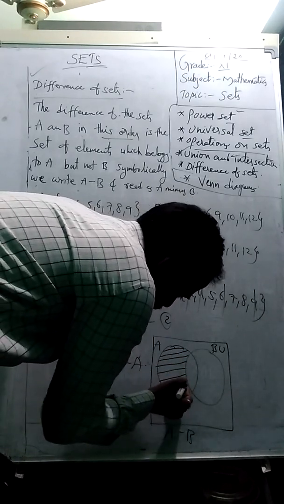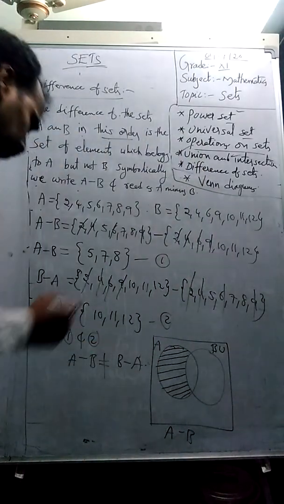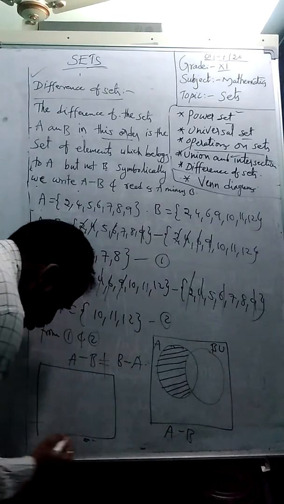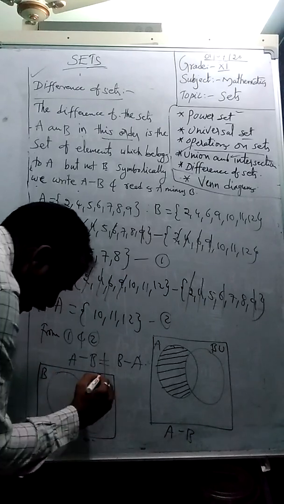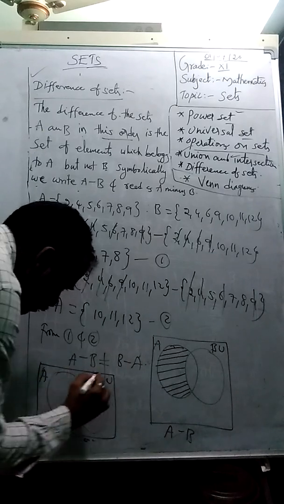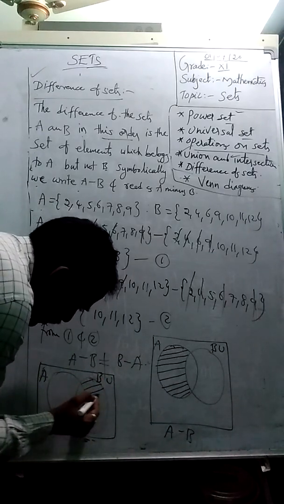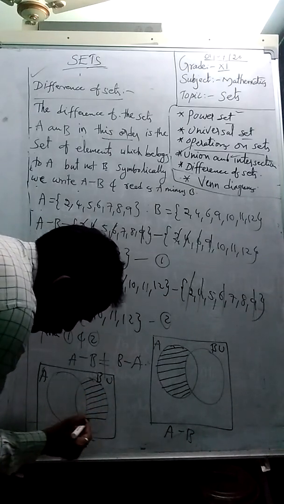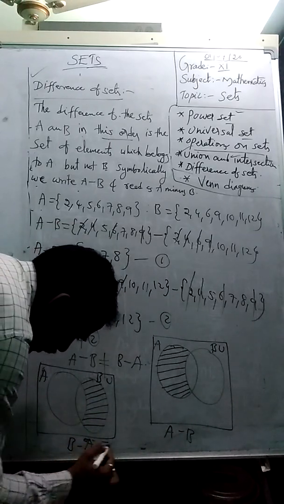So we can represent A minus B like this, only the elements in A. Same thing if you represent B minus A: only B elements, not A. Order is the criterion. Common elements cancel, but we take only B. We shade only B when we find B minus A.